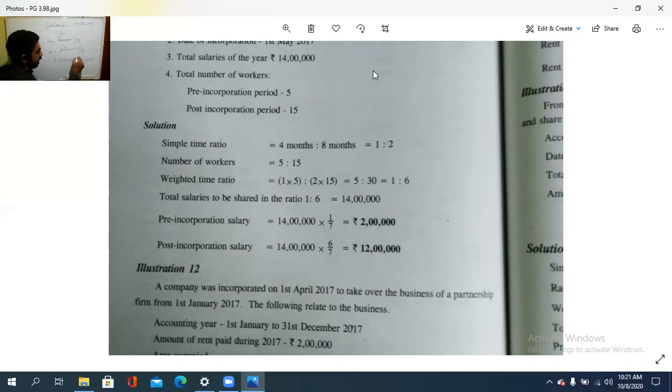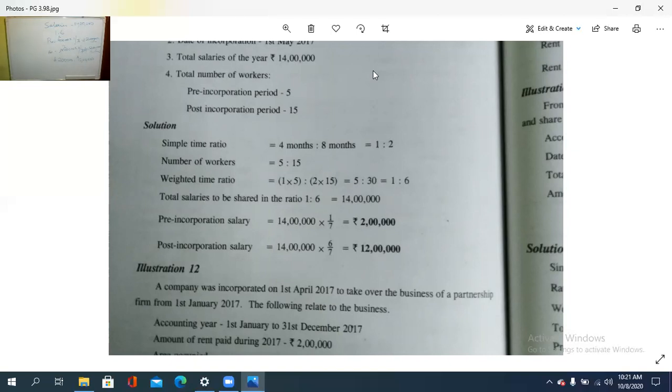So rupees and rupees. So pre-period is what? How much? 2 lakh. 14 lakh into 1/7. 1:6 ratio. This is the pre and this is the post. Then this is how much? 14 lakh into 6/7. That is 12 lakh rupees. So in this way, we are calculating the weighted time ratio.